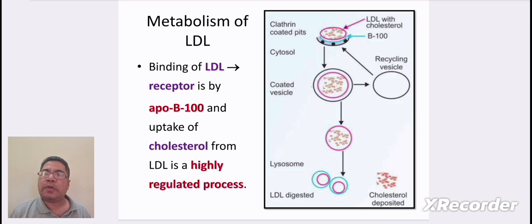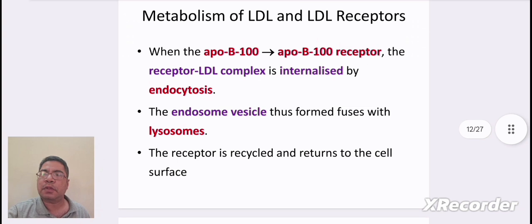Inside the cell, the outer core of the coated vesicle is taken up by recycling, and the inner core is taken by lysosome-mediated digestion, where cholesterol is deposited. Binding of LDL to receptor is by ApoB100, and uptake of cholesterol from LDL is a highly regulated process. When ApoB100 binds to the LDL receptor, the receptor LDL complex is internalized by endocytosis.